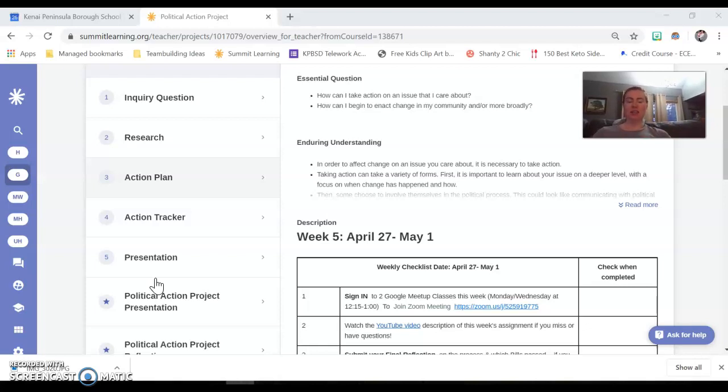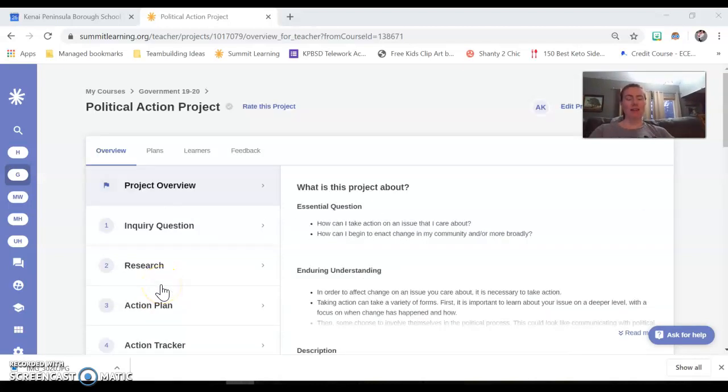So it's up to you to decide what your view is on the topic, and then you'll present that back to the class on either Thursday or Friday. So that's what we're doing this week. The goal is to wrap up the entire government class so that all of your power focus areas and this project are done by Friday so that you are finished and ready to jump into interims next week.